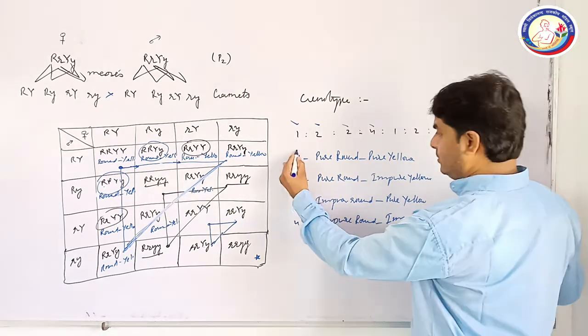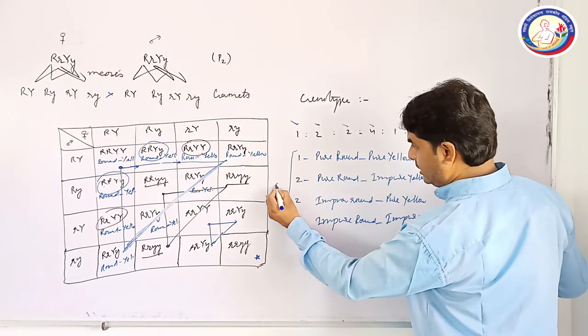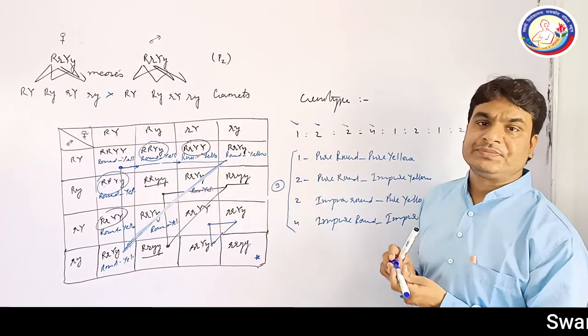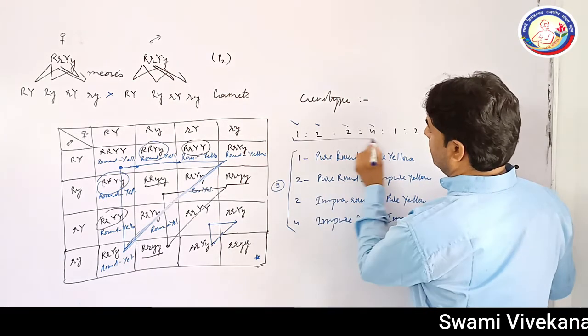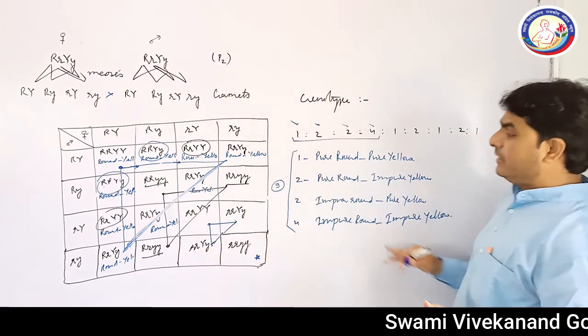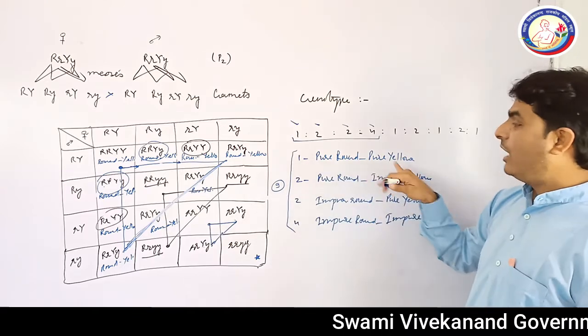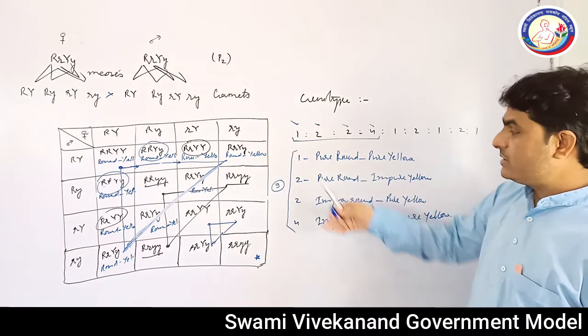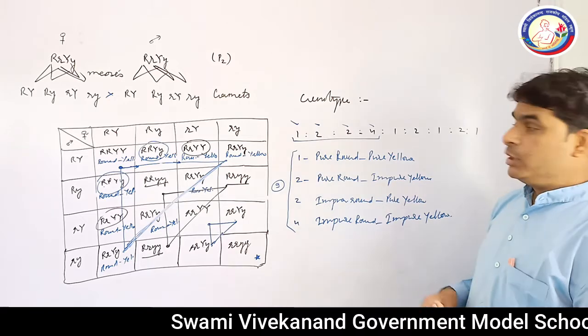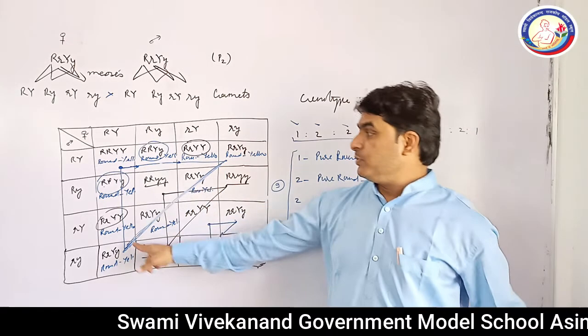Now if you count all these numbers, what will you see? These are 9. So have a look here. Again, this is the phenotypic character: 9 plants are round and yellow. Out of that, which one is pure and which one is impure is decided here. I think there is no problem with respect to this first triangle.